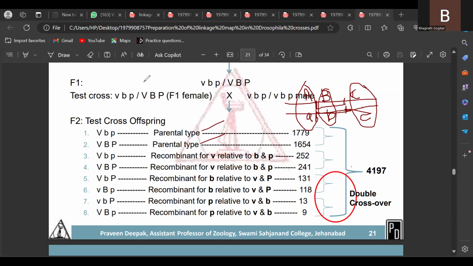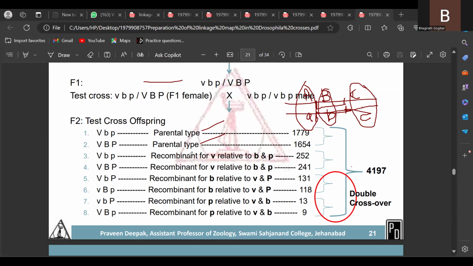That means these gametes contain capital A, capital B, capital C, and the corresponding small a, small b, small c. You have to understand this first. First, do the problem of the 3-point test cross and observe the data of progeny values. Which progeny number is more?